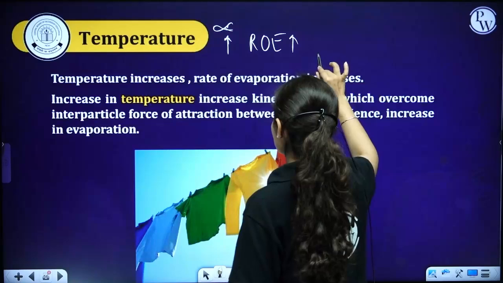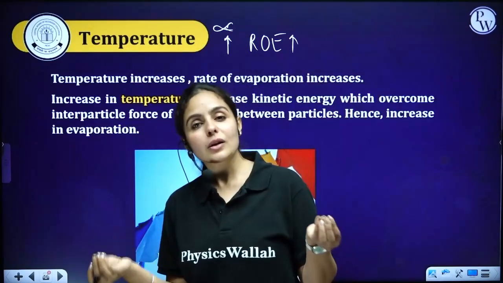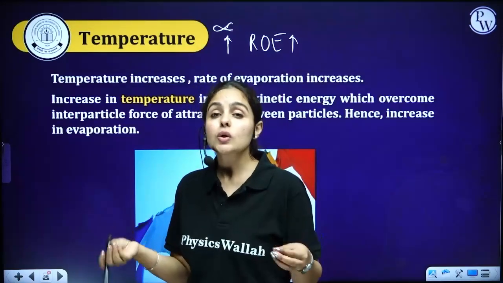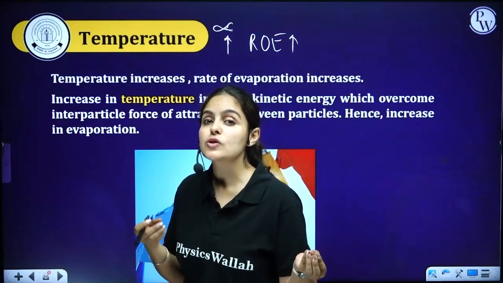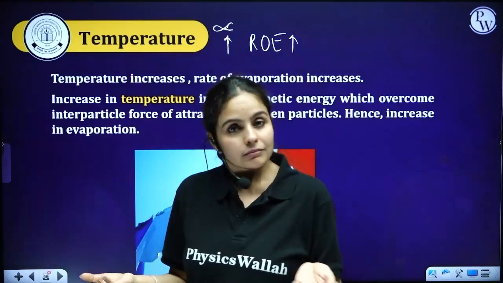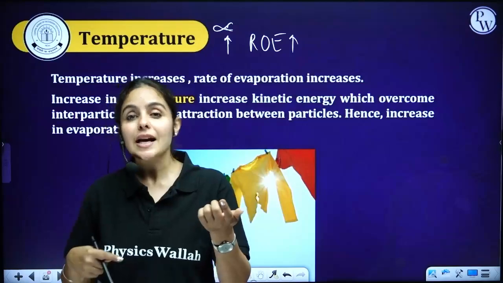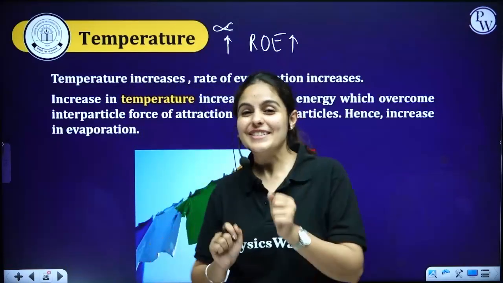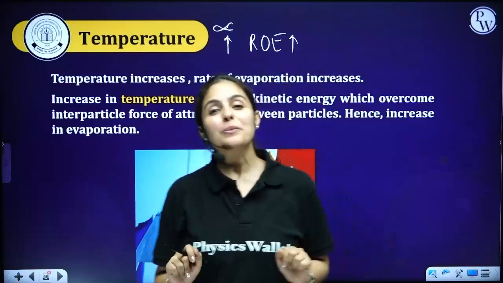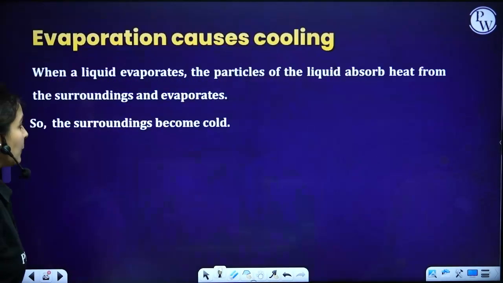Temperature decreases, rate of evaporation decreases. A very simple example: clothes get drier faster in summers rather than in winters. Clothes dry faster on a sunny day rather than on a cloudy day. So sun is there, temperature increases, kinetic energy of particles increases, and they will try to convert themselves from liquid to vapor state. Particles become far apart from each other.